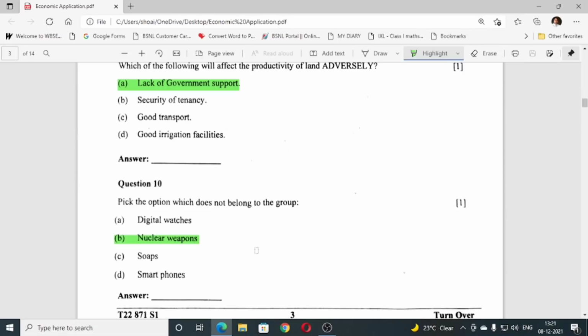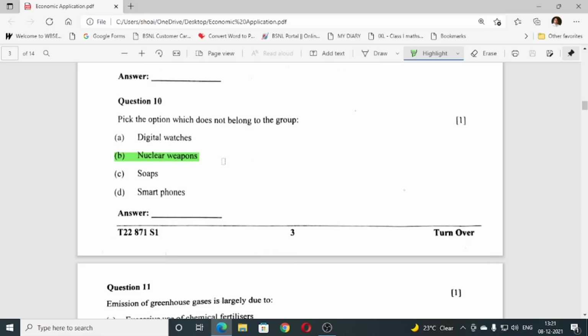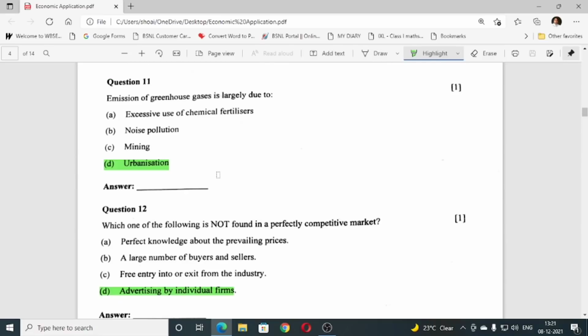Then question number 10, pick the option which does not belong to the group. The answer is B. Then question number 11, emission of greenhouse gas is largely due to urbanization. Question number 12, which one of the following is not found in a perfectly competitive market? The answer is D, advertising by individual firms.